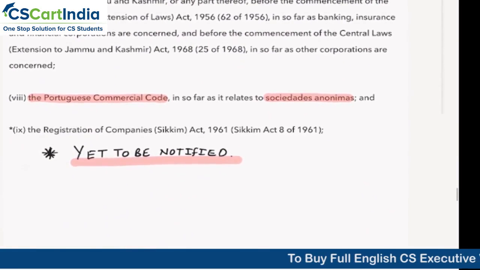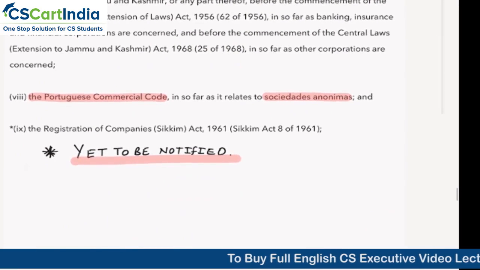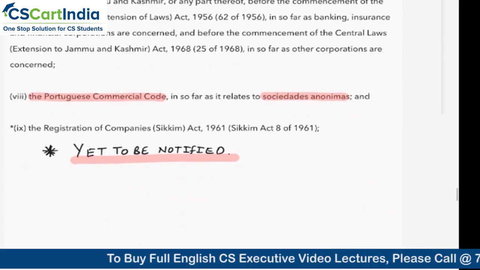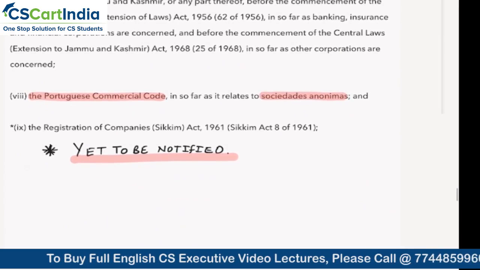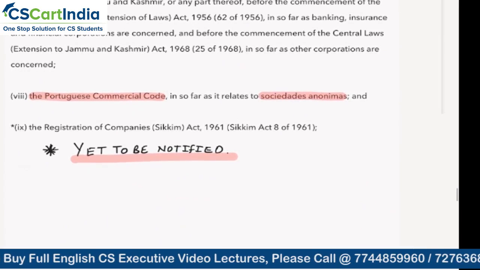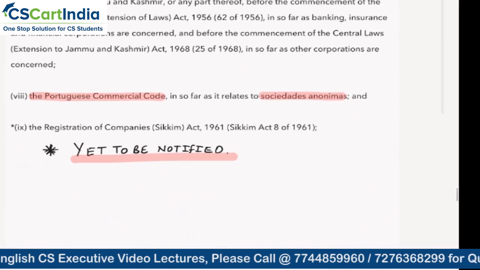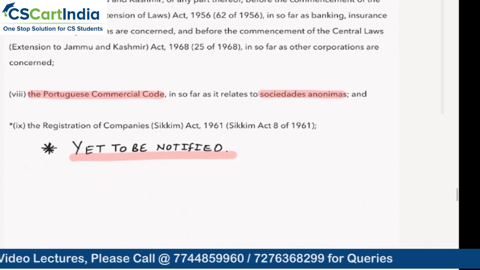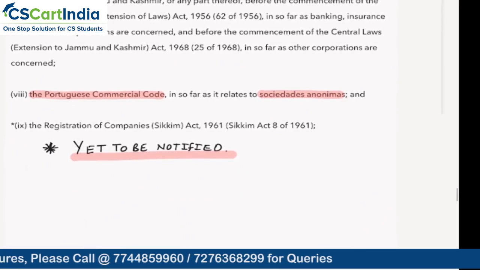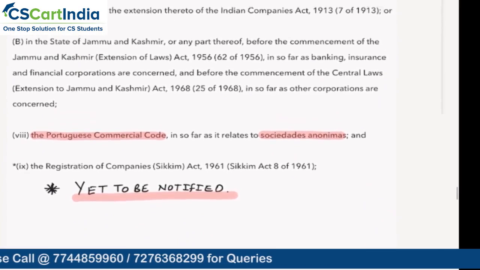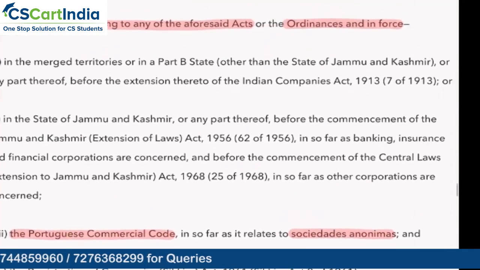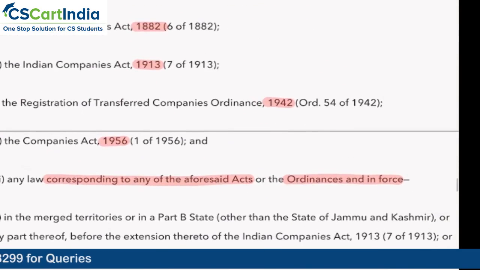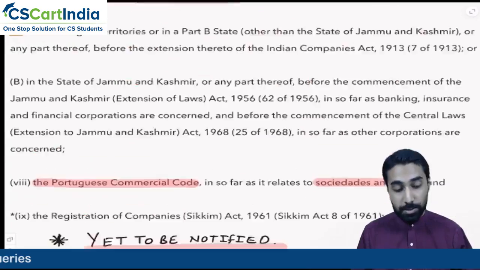So if there was any company under the Portuguese Commercial Code, Goa was ruled by the Portuguese, right? And if any company was incorporated at that time and is still there, even to them this Act will apply. Registration of Companies, Sikkim Act. Of course, this provision I have given a star mark, it is not yet notified. But if you see here, for all these people, this particular Act will be applicable. Very crucial for us to understand.